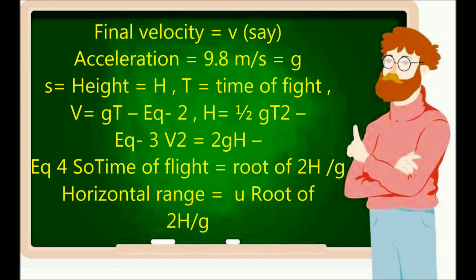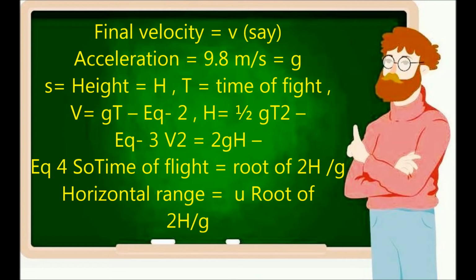And final velocity is v, the velocity with which it falls to the ground. So what have we done? We have taken two-dimensional motion, but stated two one-dimensional motions. It's like the vector concept we did earlier. So for motion due to gravity in the vertical direction, initial velocity is 0, final velocity is v, say, and acceleration is 9.8 meters per second squared, equal to g.